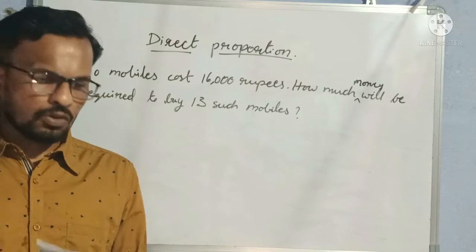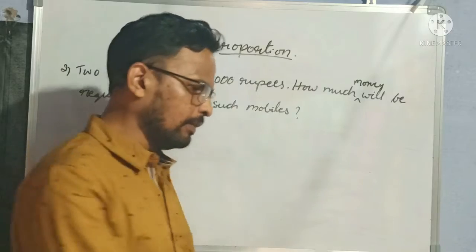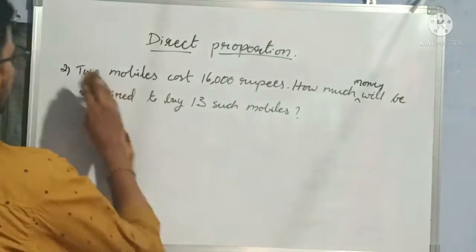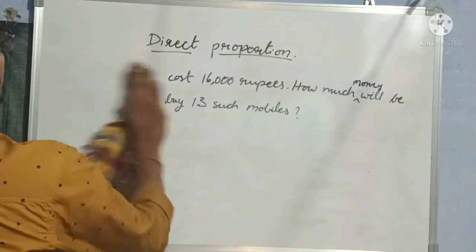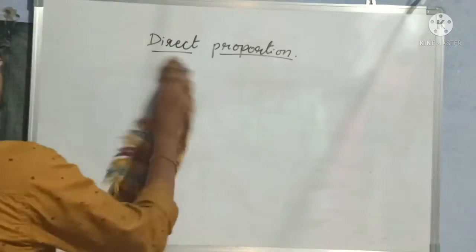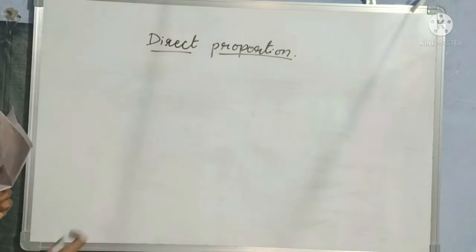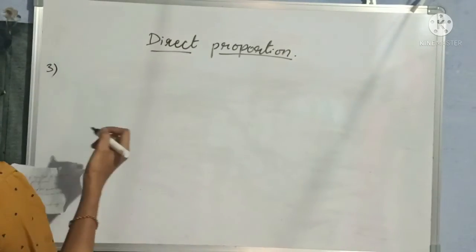Okay. So one more example is there. Let me explain this example. Somewhat complicated. So next example, that one, second one I have given as homework. Now third one.